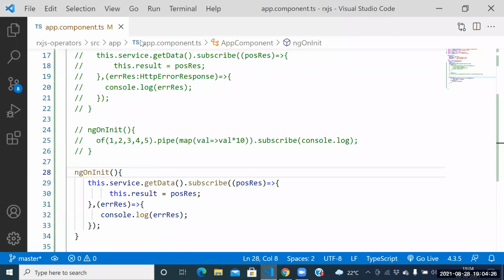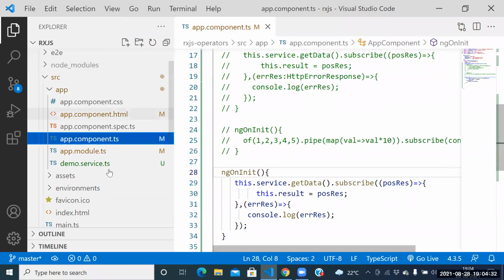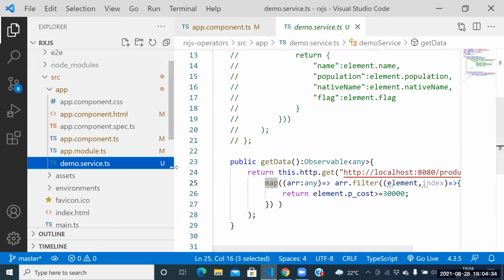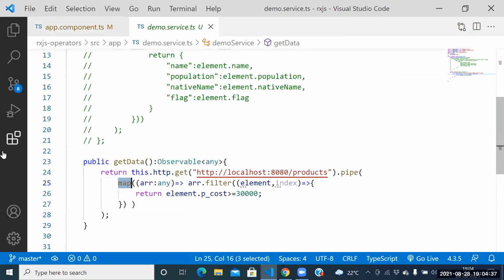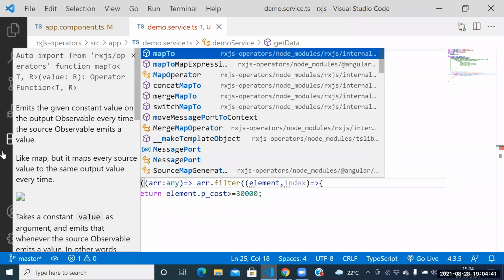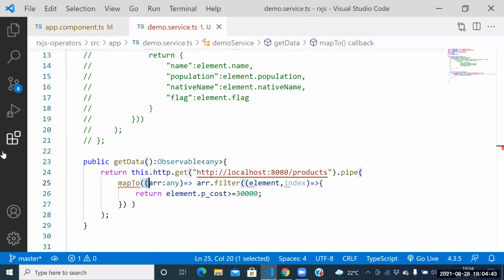If you want to know how many times it is executing, we have one more operator. The operator we can call mapTo. Which operator do we have here? The mapTo operator.